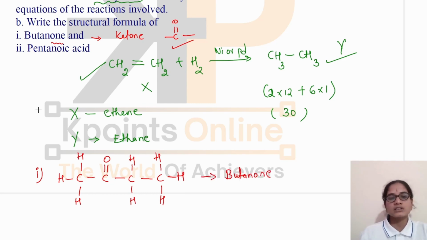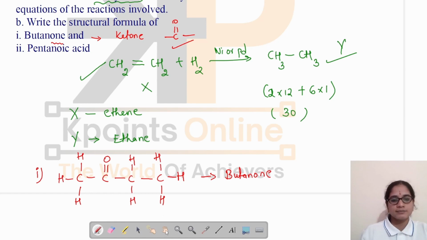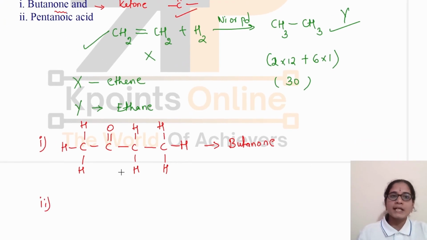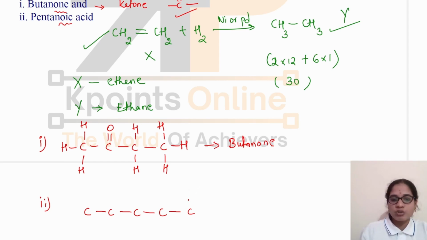And also we have to write the structure for pentanoic acid. Pentanoic represents that it contains 5 carbon atoms and the functional group is oic, means it is carboxylic acid. Okay, C, C, C, C. 5 carbon atoms are present. And the functional group is carboxylic acid. It has a formula C double bond O OH. This is the functional group.